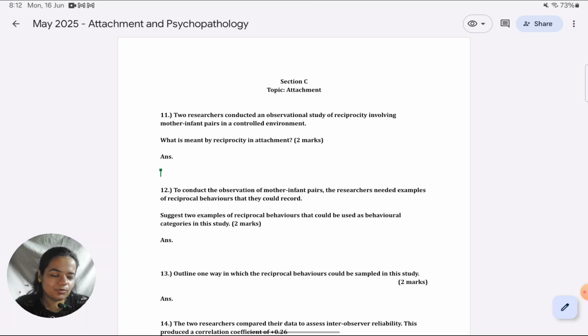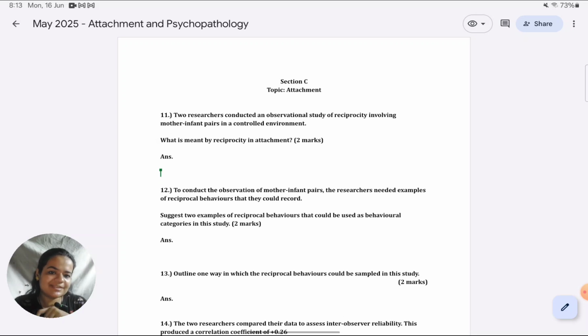This is part 2 of a lesson that I'm preparing on how to solve paper 1 for AQA A-level psychology, UK curriculum. In the first part we had seen how to solve social influence and memory sections using the May 2025 paper as an example. Today we'll do the same for attachment and psychopathology sections. This video will be useful to international Oxford AQA students also.